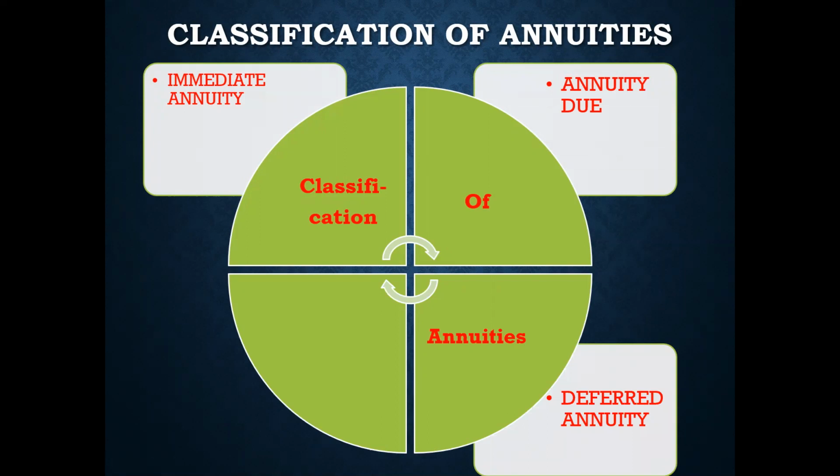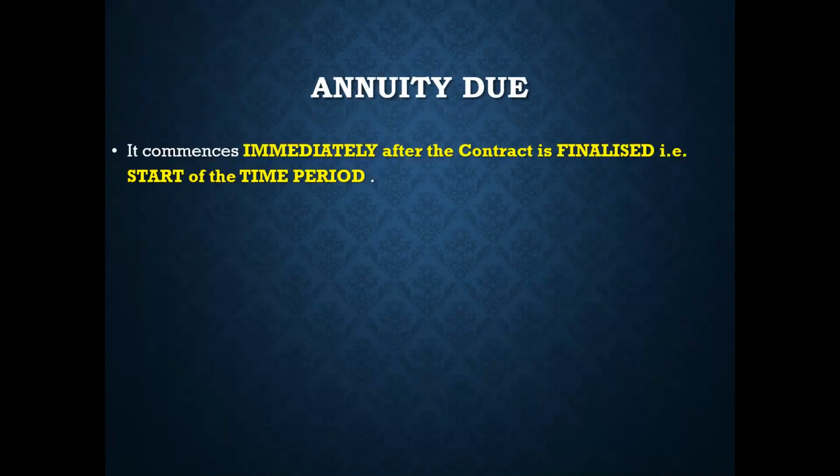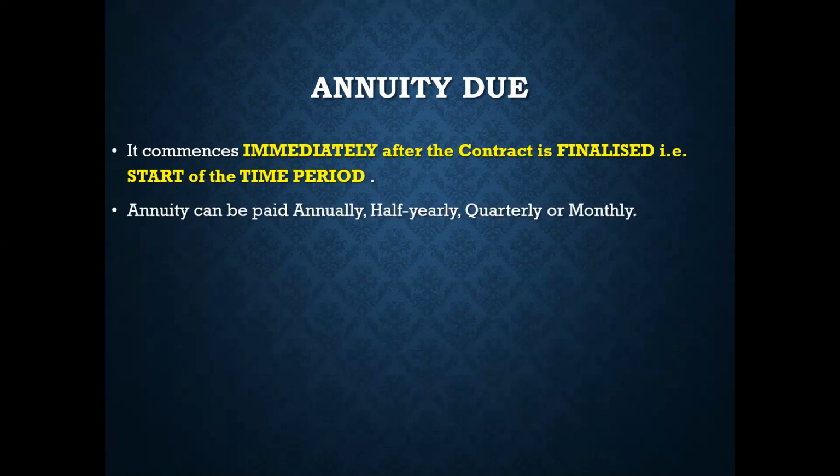Today our topic will be dealing with annuity due. So let us have a look. What is the meaning of annuity due? Annuity due means this annuity commences immediately after the contract is finalized. That is the starting of the time period. So as soon as the contract is finalized, the period of annuity due starts.